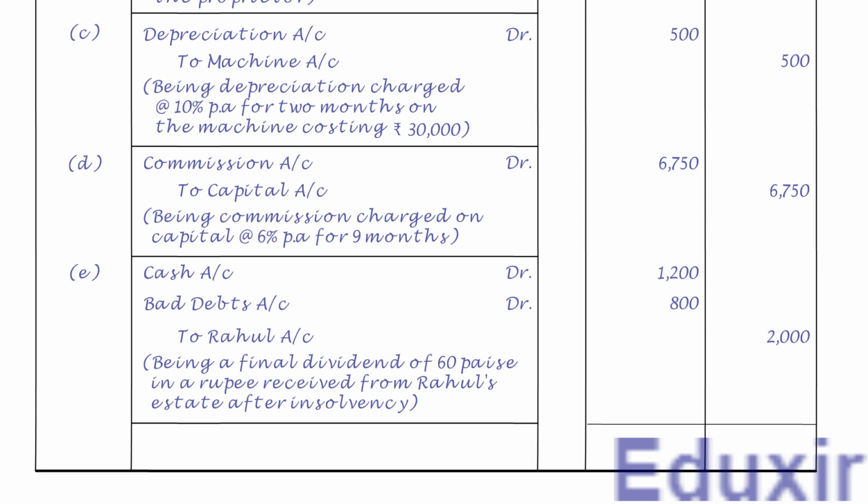In fact, all the transactions are now journalized. The total of all the amounts in the debit amounts column is 12,250 rupees. Similarly, the total of all the amounts in the credit amounts column is 12,250 rupees. Thanks for watching.